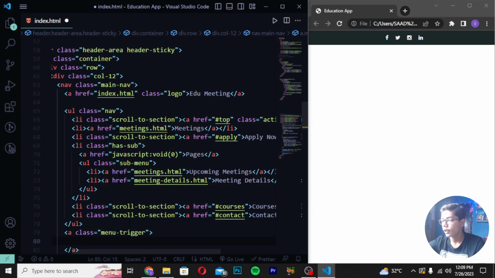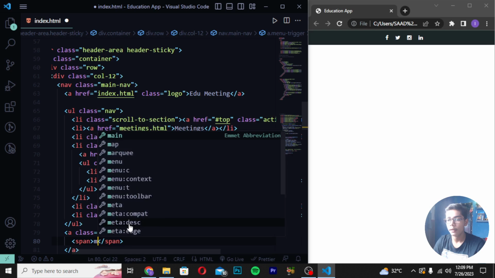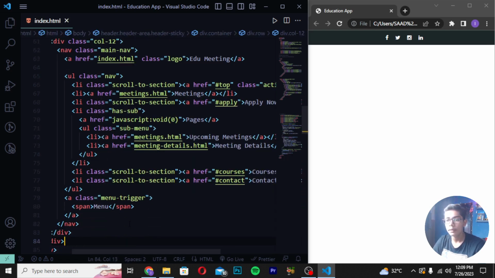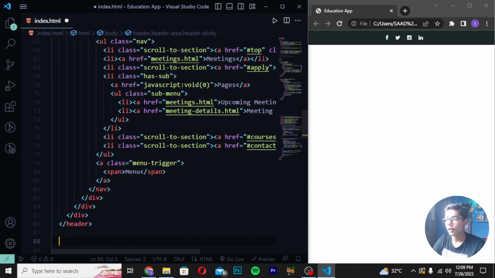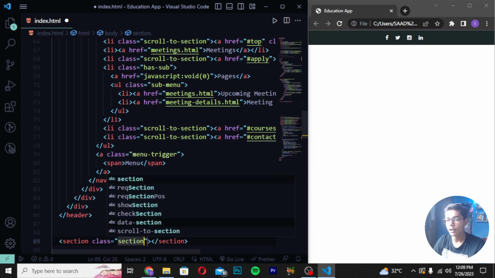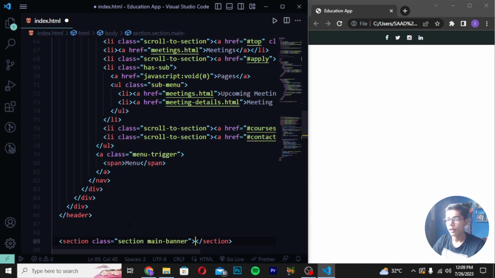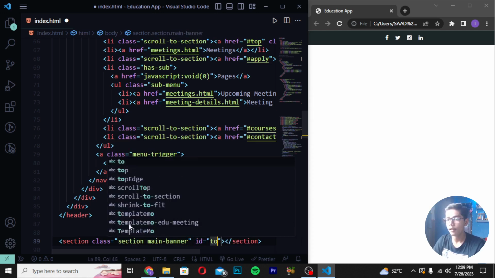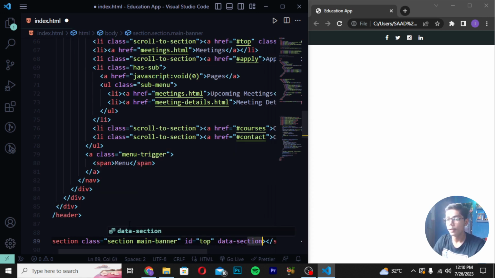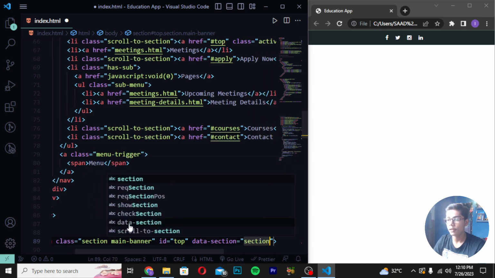Then you have to move down and then you have to just now do one thing, you have to write here span and then I will be writing menu, save it here, and then you have to move after the three divs which we have created here. Move after the header tag and create section with the class of section main banner. And then you have to now just write here id top and write here data section. So here I will be now writing data section 1.